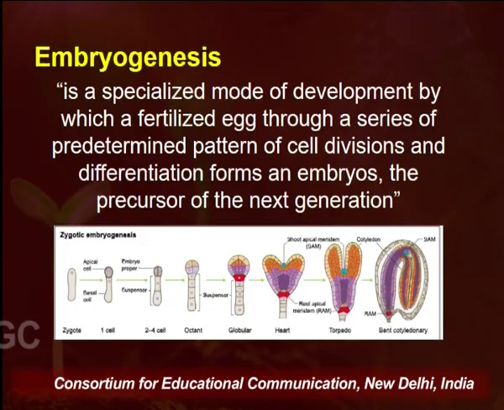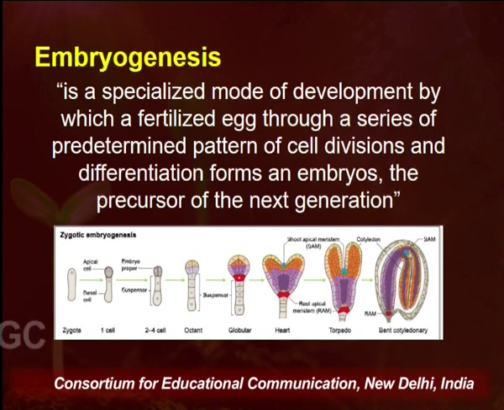So coming on to what is embryogenesis. Now we know that embryogenesis is nothing but a process of formation of embryos from the embryogenic cells that are present in the plants. But if we look into the definition, it states that it is a specialized mode of development by which a fertilized egg, through a series of predetermined patterns of cell divisions and differentiation, forms an embryo, which is considered the precursor of the next generation.